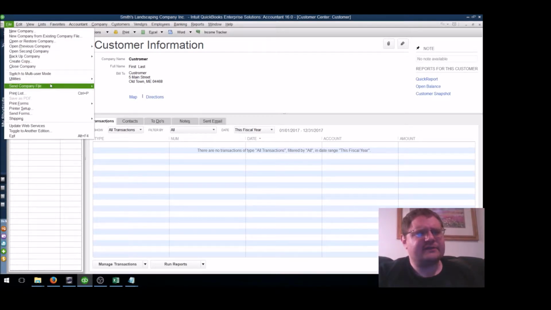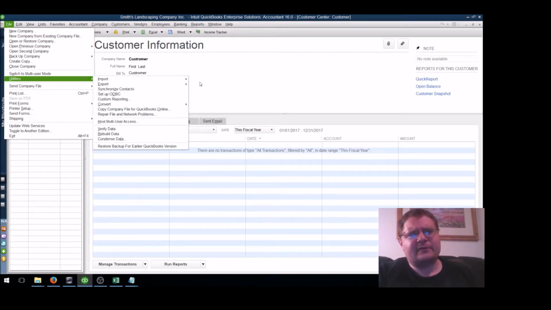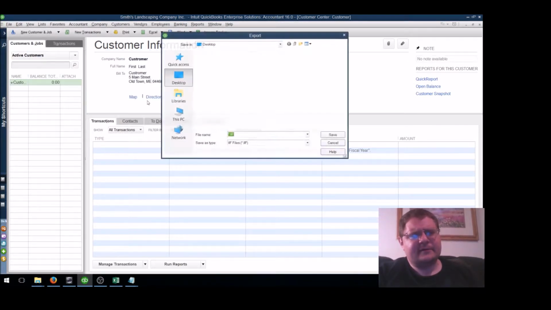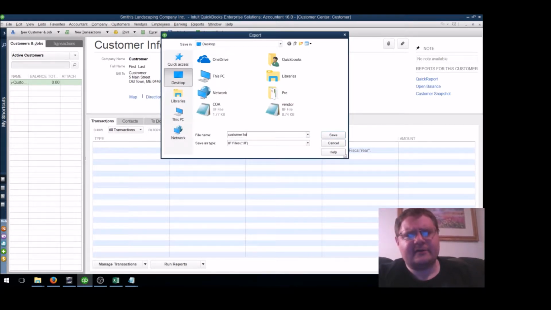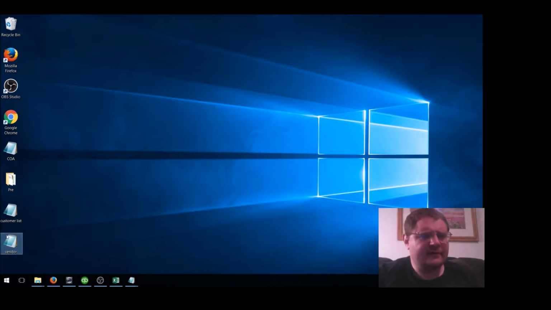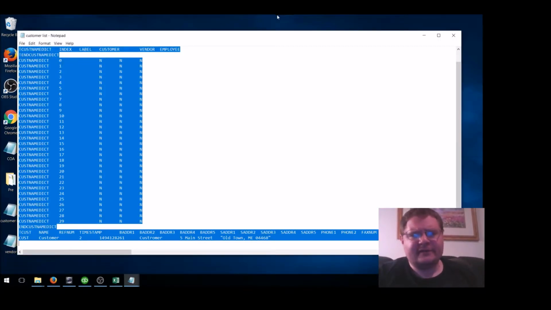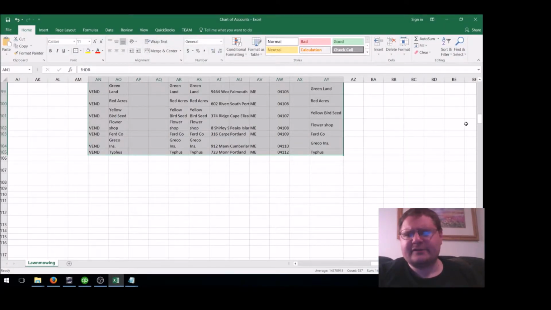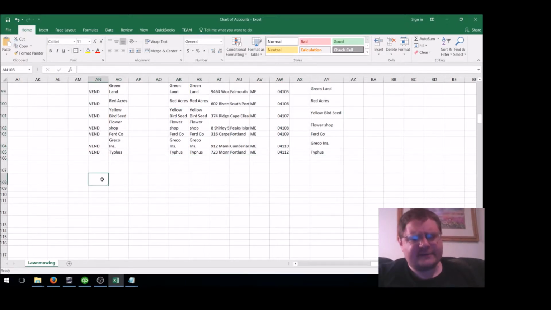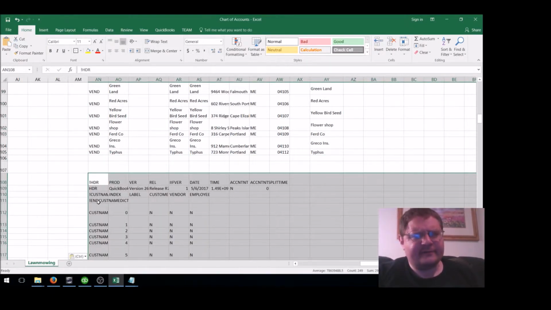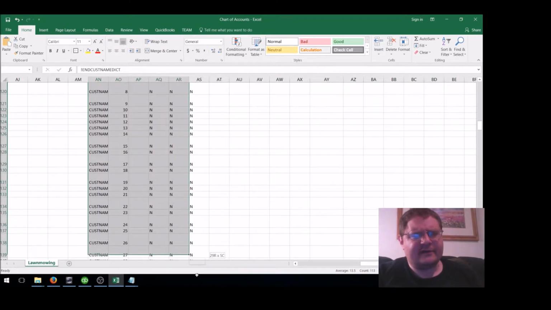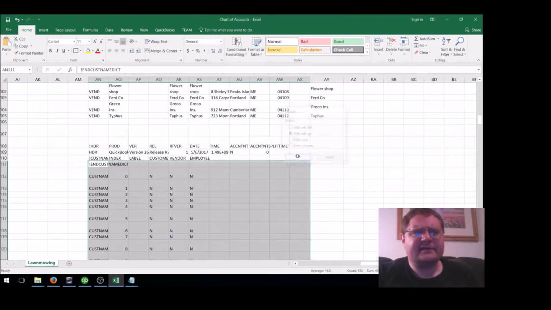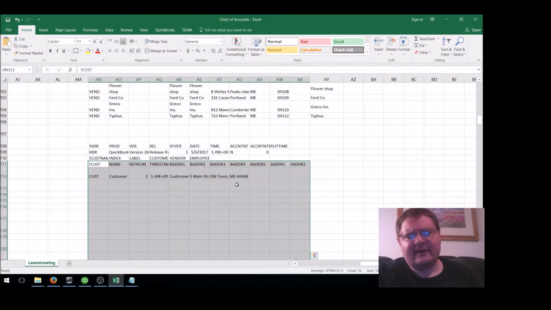Since we have that information set up, we go to Utilities, Export, Lists, Customer List. I'm going to just put it on the desktop as customer list. Being a little bit impatient, let it run, grab it, open it. Just so that we have some consistency, we'll put this down here on the bottom. Again, you really don't need this information on the customer names, but the biggest thing that's going to change when we do the fill function is that it uses a CUST versus the other way.